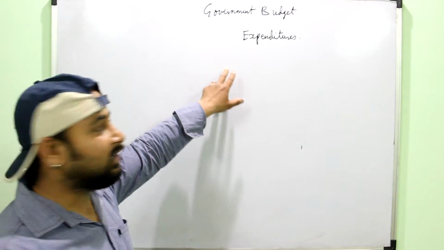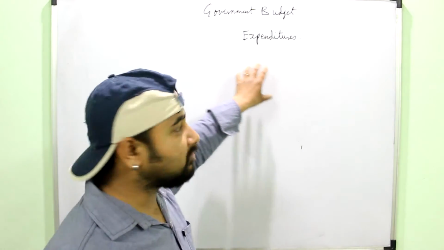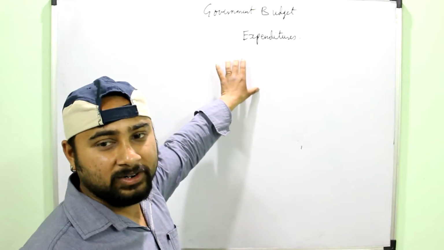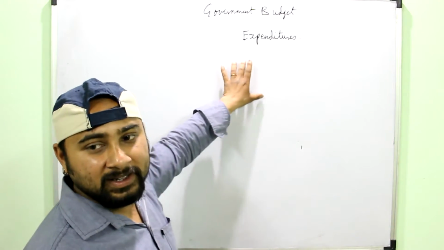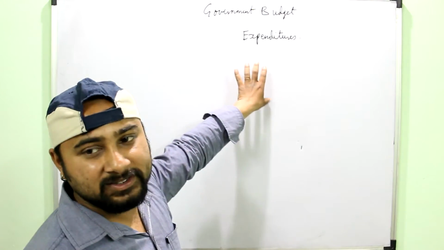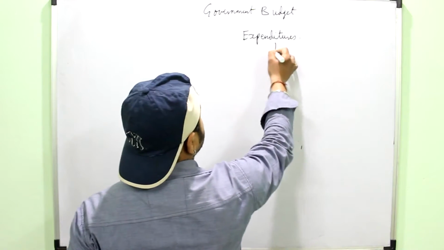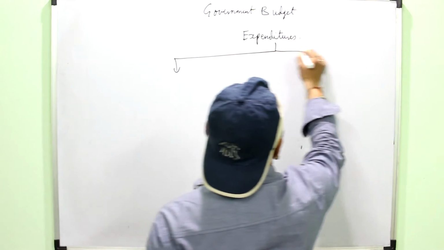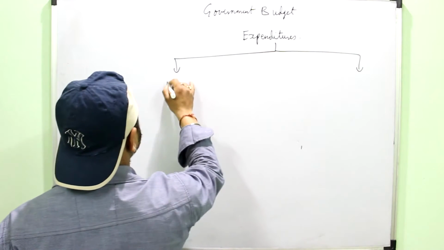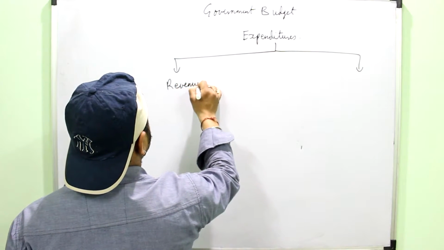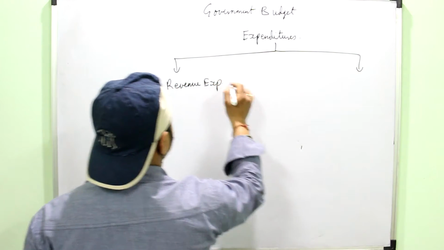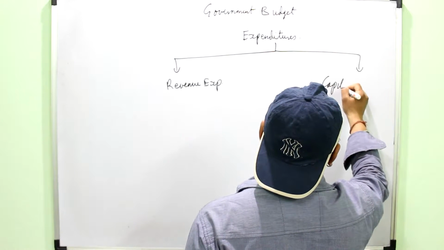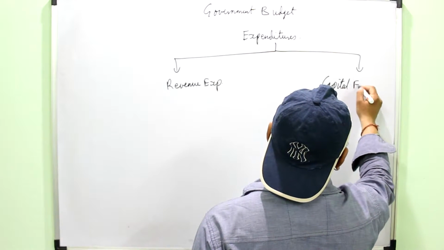After studying about the receipts or the revenues of the government, now we have to study the second important component of the government budget, that is the government expenditures or budgetary expenditures. See, expenditures like the receipts are divided into two parts: revenue expenditure and capital expenditure.